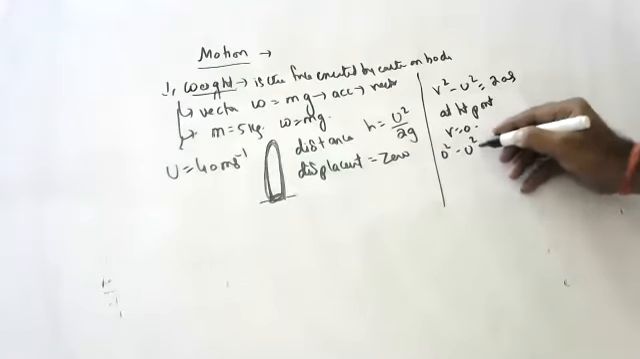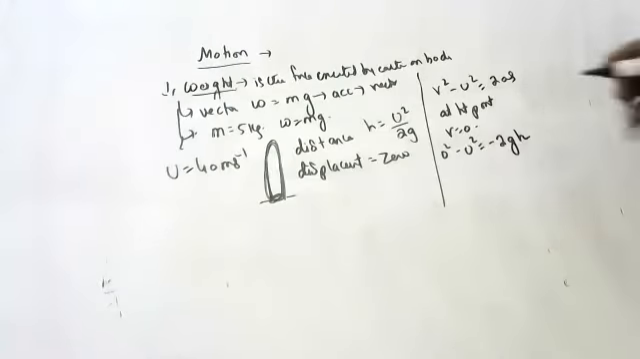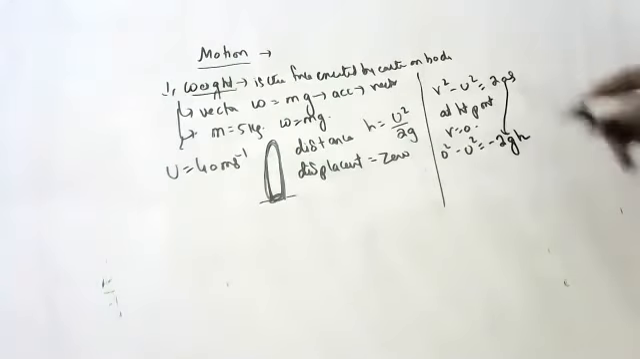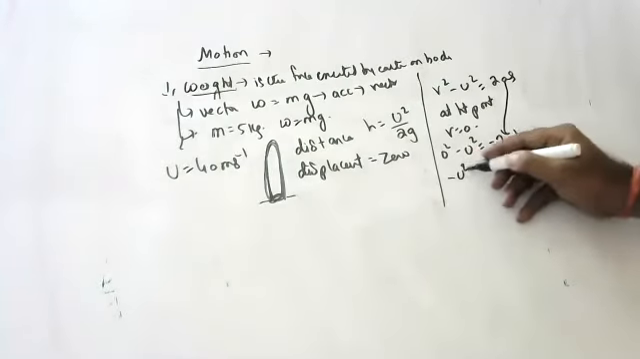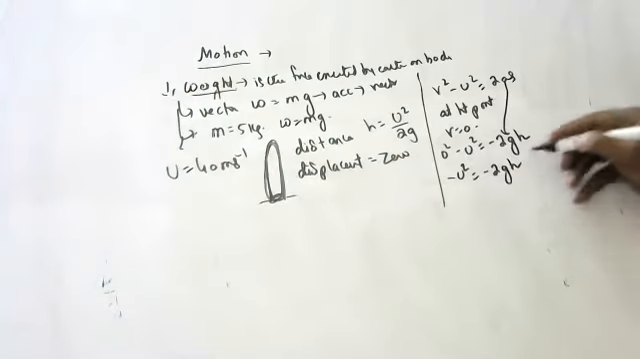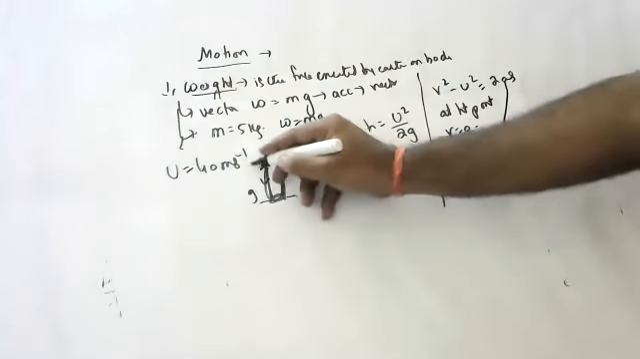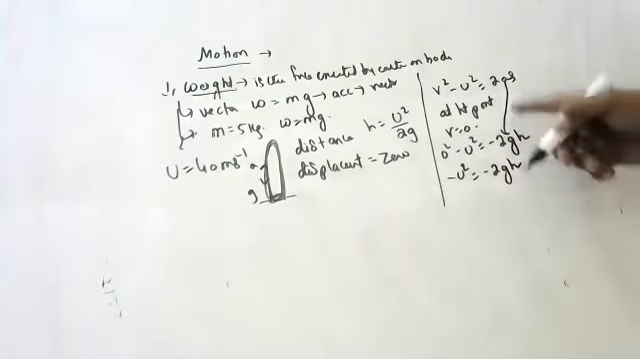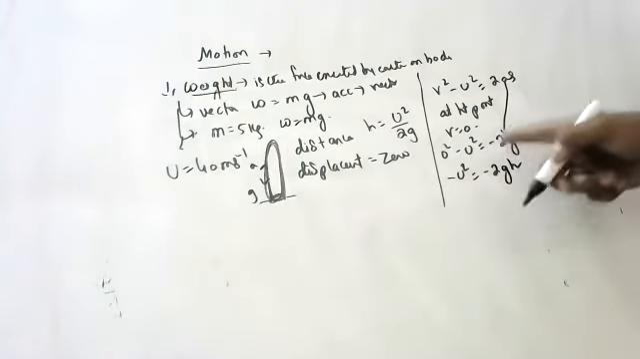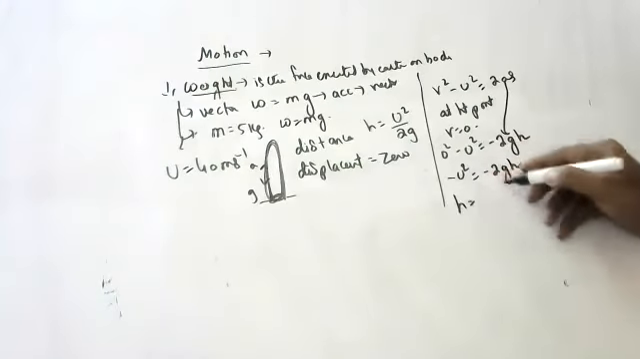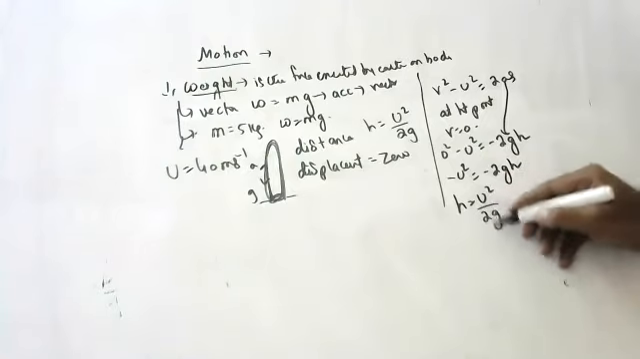0 square minus U square is equal to 2as, where a is equal to minus g, and s is the height h. Why a is minus g? Because it is going against gravity. When a body is going upward, gravity is acting down. So we should take a as minus. So h is equal to U square by 2g.